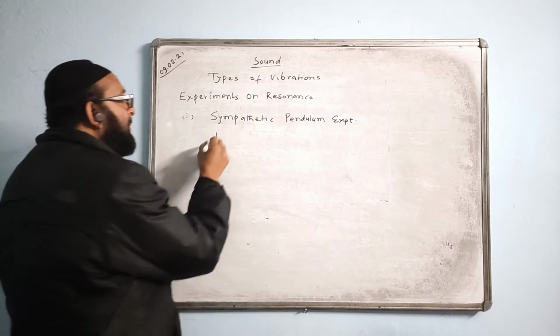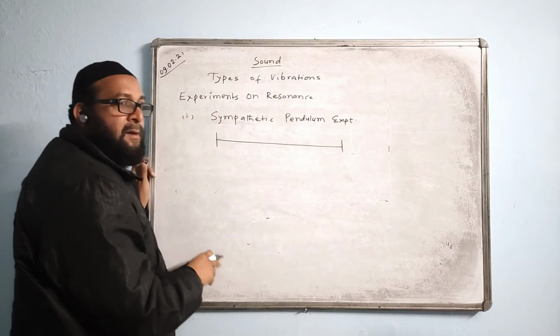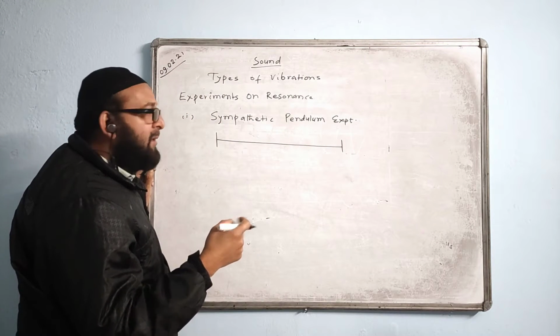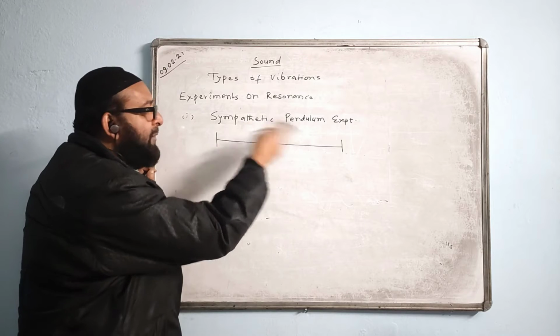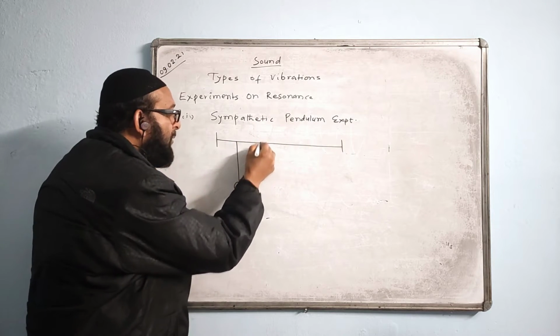In the sympathetic pendulum experiment, what happens? We will take an elastic string, such as rubber, or anything which is elastic in nature, maybe a spring also you can take. And to this we can suspend 4 pendulums.